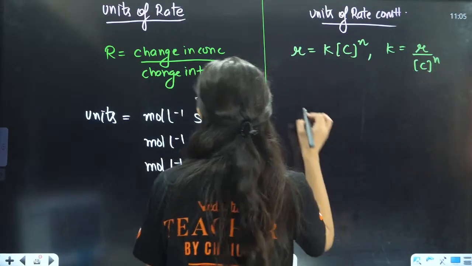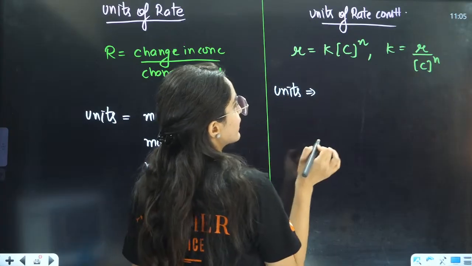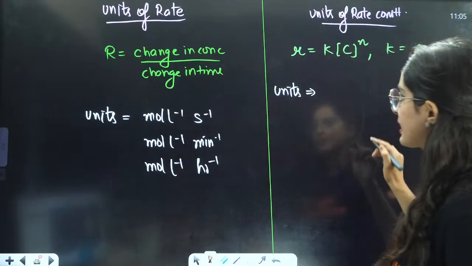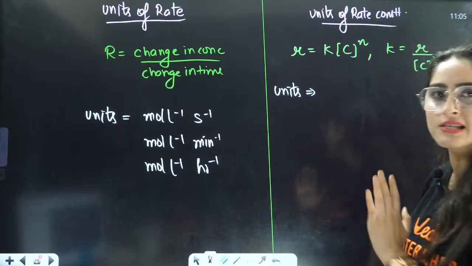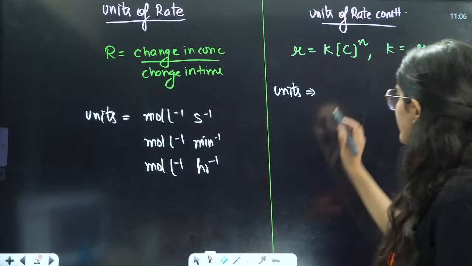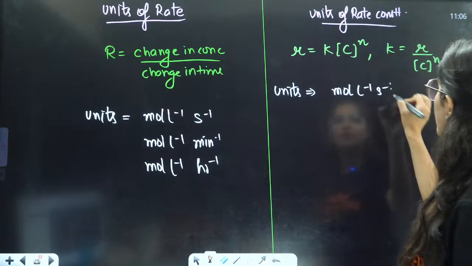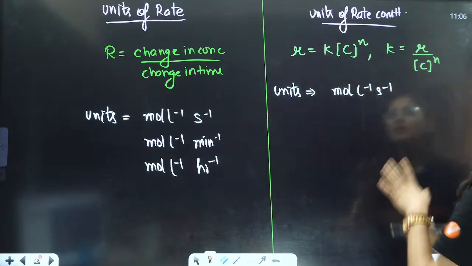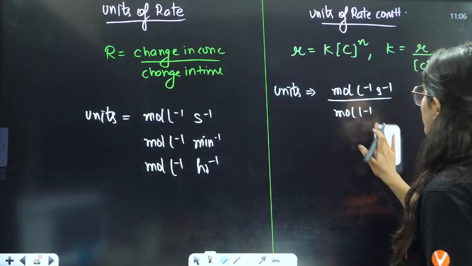So if you talk about the units here, what is rate? Rate is nothing but mole per liter per second. I am choosing per second, you can choose anything, but usually you will define it per second only. So mole per liter per second is the unit of your rate. What is concentration? That is mole per liter.